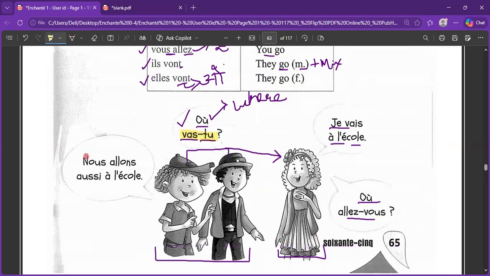So both of them said, nous allons, because they are including each other and saying it in the form of we. We are going, or c'est aussi à l'école, to the school. So in common English, it will become like, we are also going to the school.